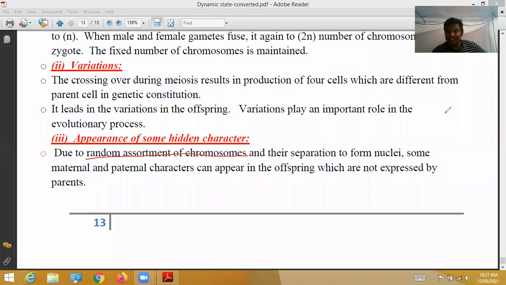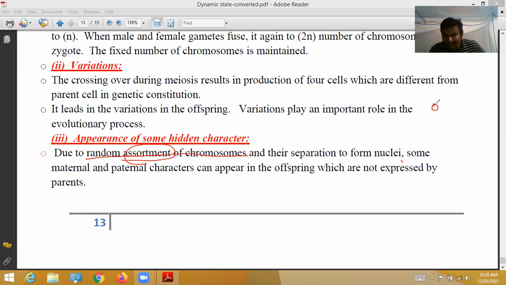During fertilization, chromosomes are combined together. Random assortment, combined together. Due to random assortment of chromosomes. Assortment means combined chromosomes and their separation to form nuclei. Some maternal and paternal characters can appear in the offspring which are not expressed by the parents. So, due to random assortment of chromosomes and their separation.